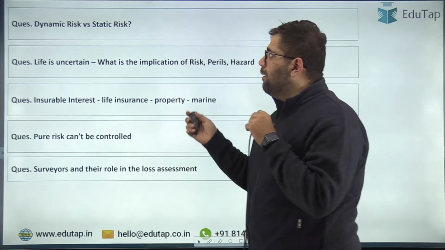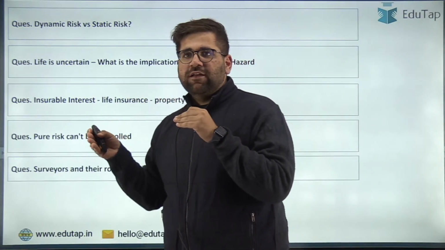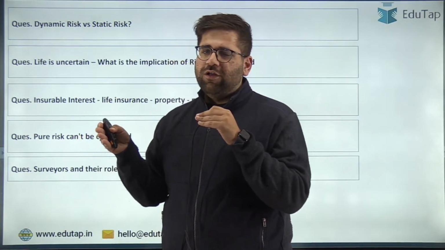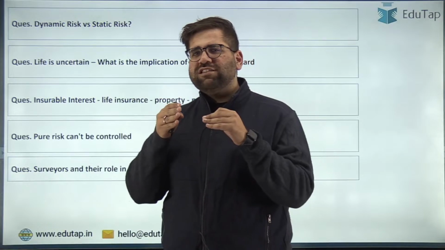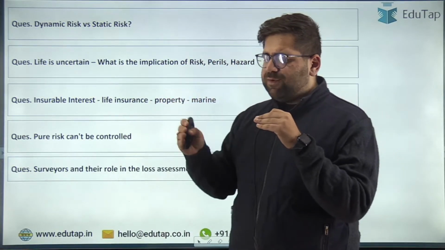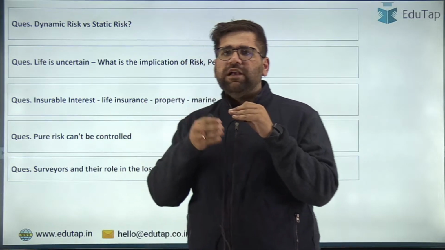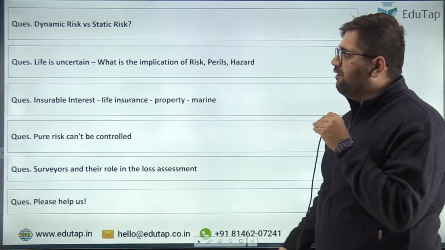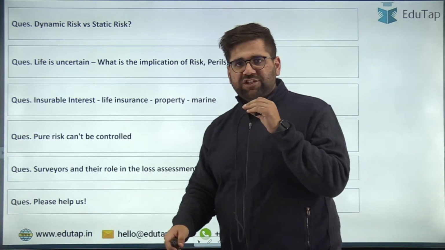If I'm not wrong, management was having a higher weightage, roughly around 65 marks, and insurance was having somewhere around 35 marks. I might be wrong in the calculation, but management had a higher weightage as compared to insurance. Now in insurance, these are the questions which have appeared on your exam day, which is today.